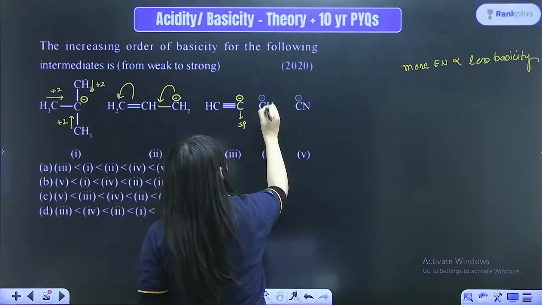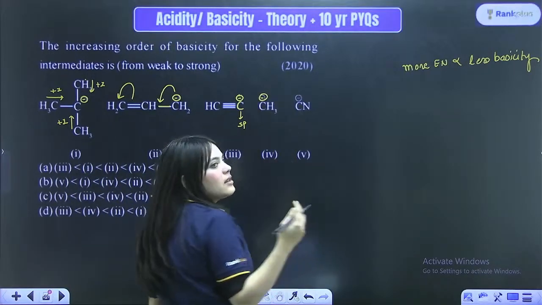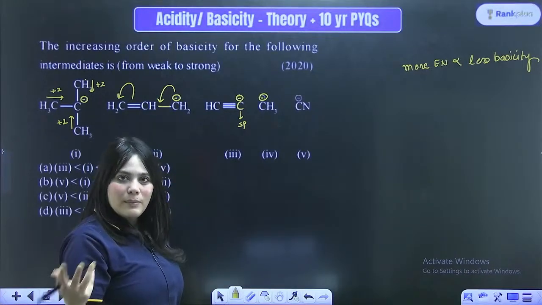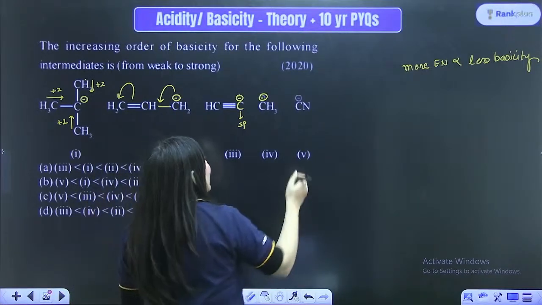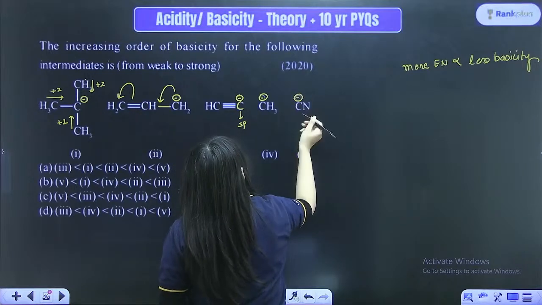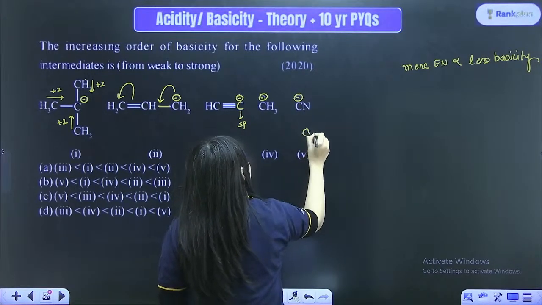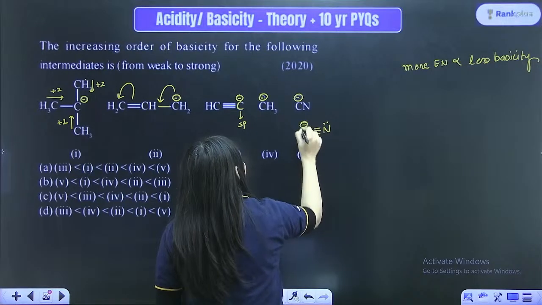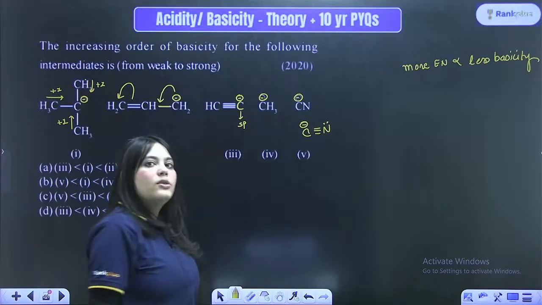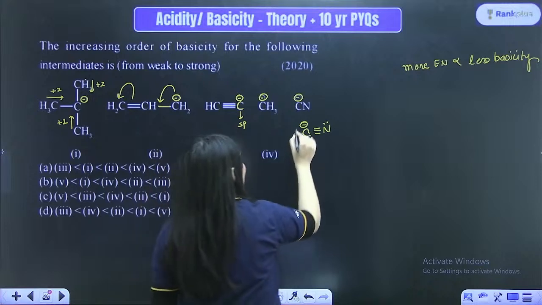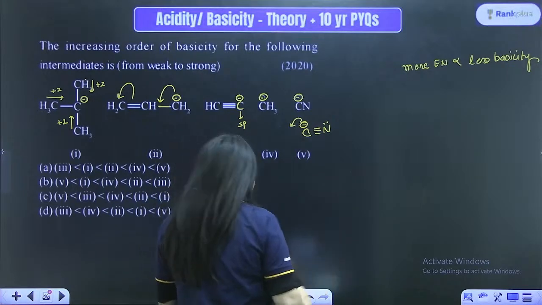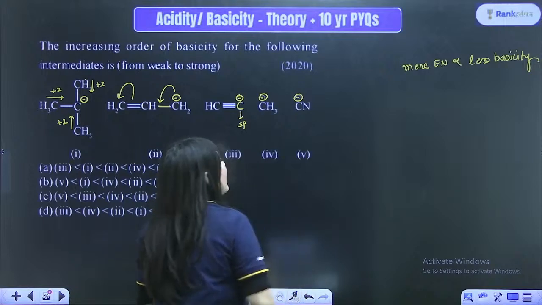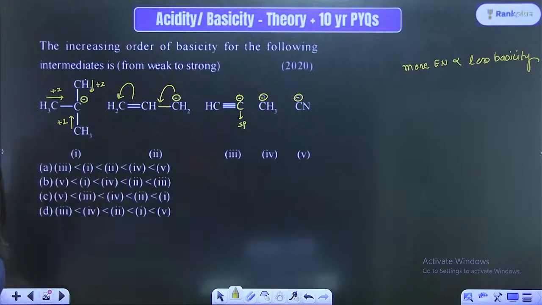Next is your CH3 minus. CH3 minus is a basic methyl ion. It can donate, because it is not stable. It can donate its electrons. Then it is your CN minus group. CN minus, once again, C triple bond N, and the negative charge is actually on the carbon atom, right? So it can also easily donate the electrons, right? So CN minus, once again, can donate the electrons, so it can act as a base, right?